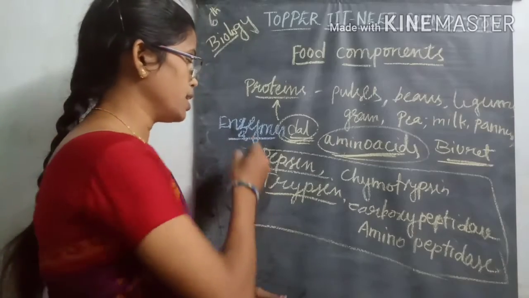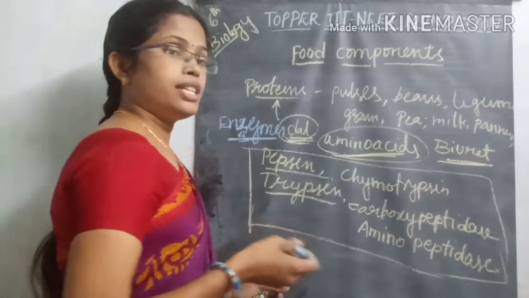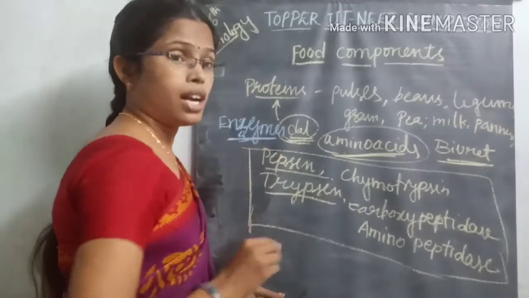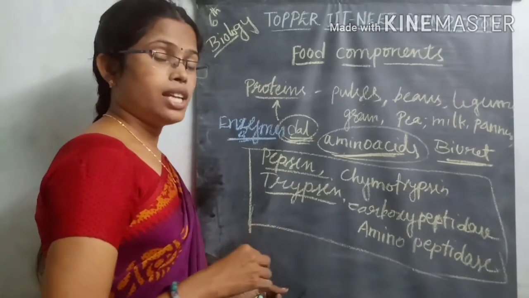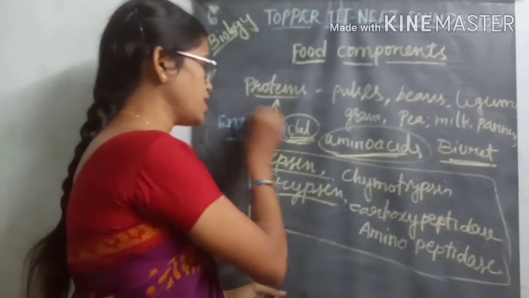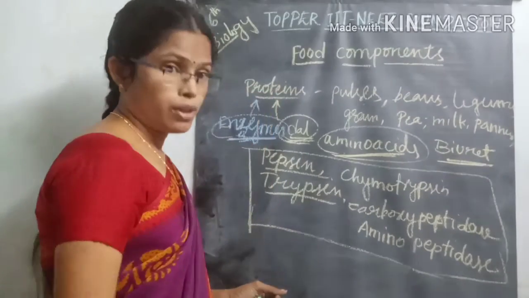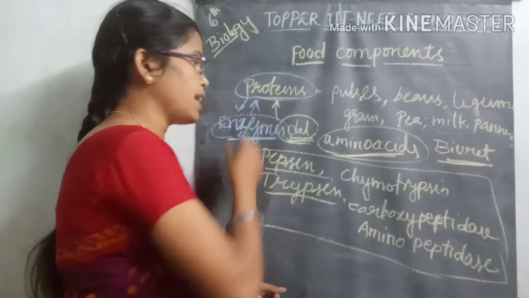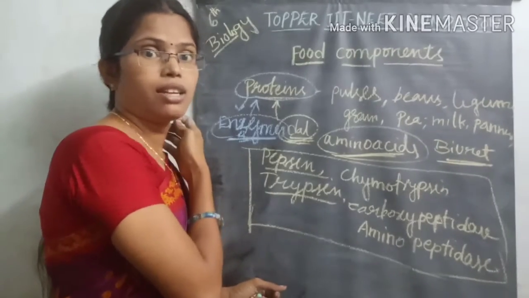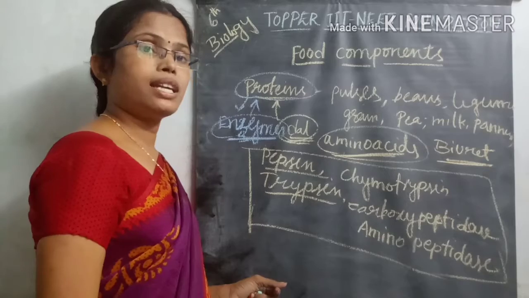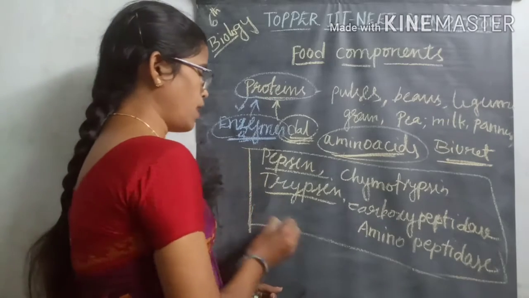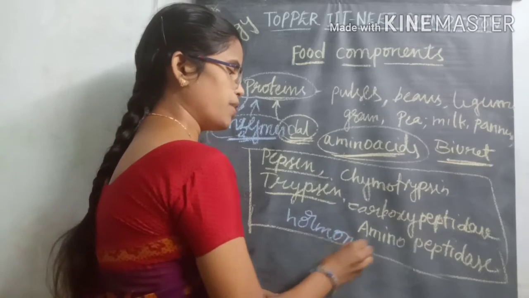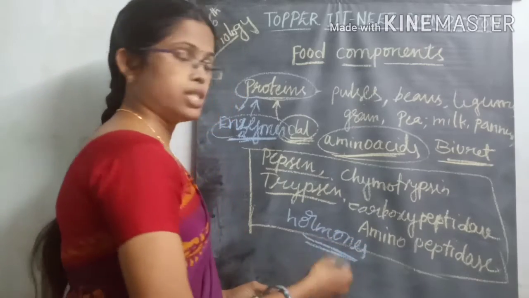That's why we say that all enzymes are proteins, but all proteins are not enzymes. In nature, most of the enzymes are made with proteins only, but not all proteins act as enzymes for digestion of the different food materials. And some of the proteins are also helpful for hormone synthesis.